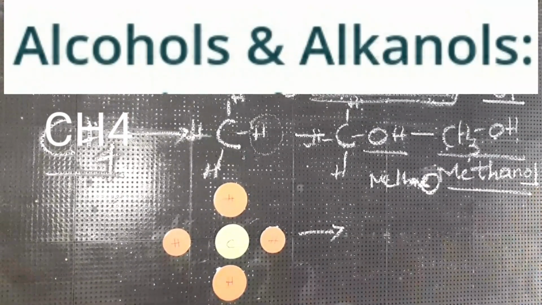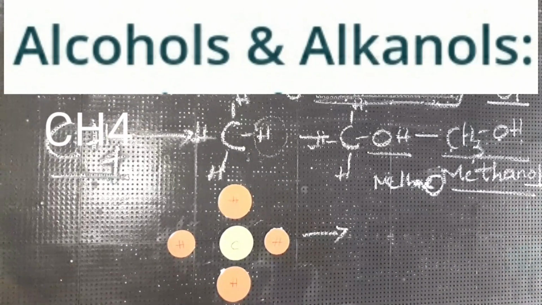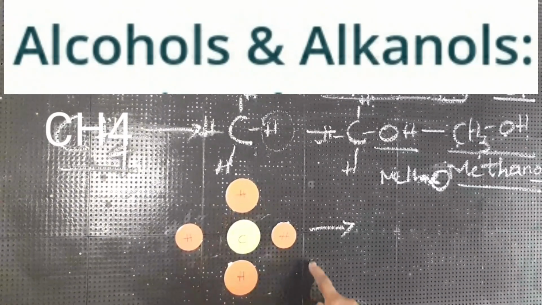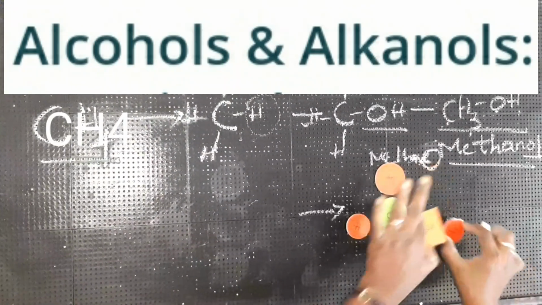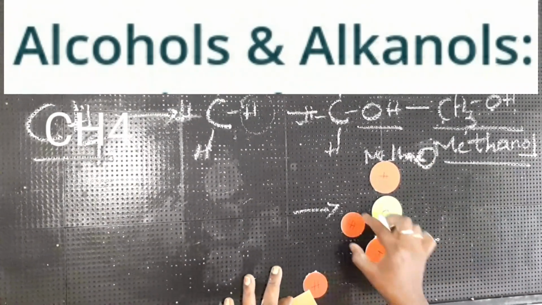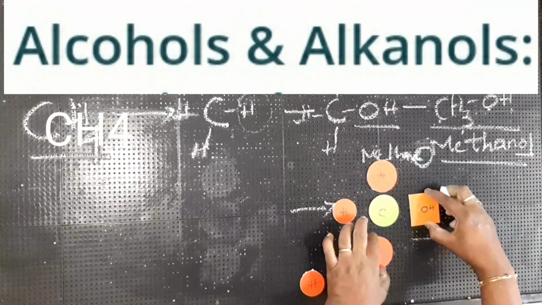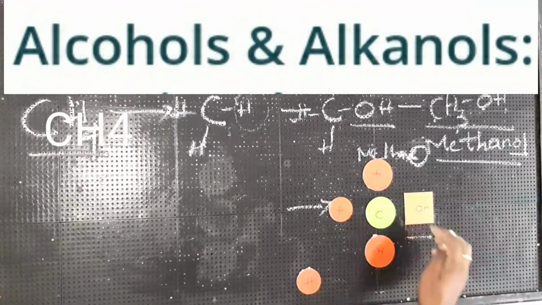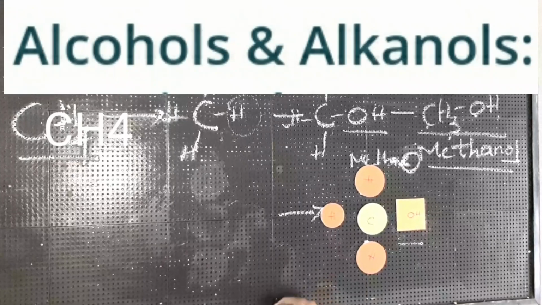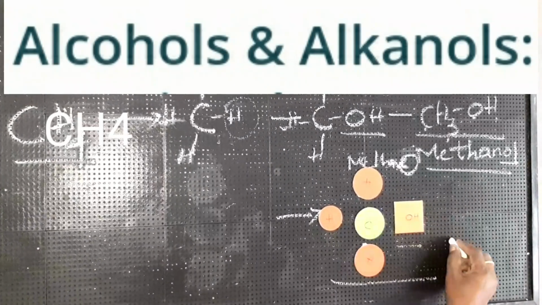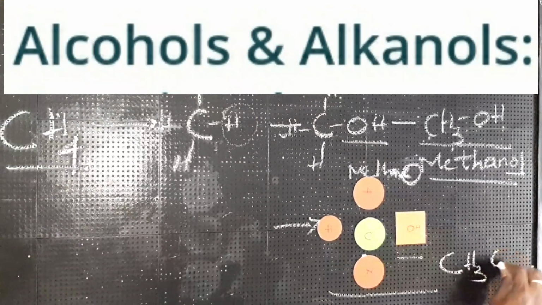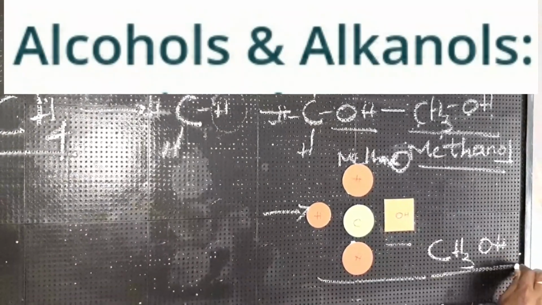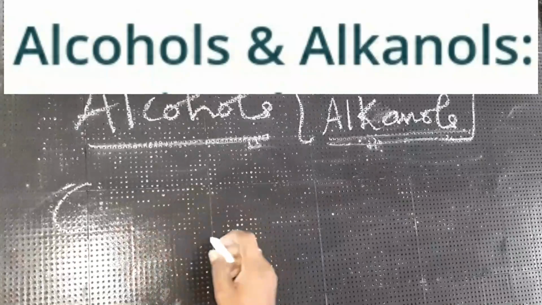Now we shall learn with a model, children. See, this is the structure of carbon. Carbon has 4 hydrogen atoms. This hydrogen is replaced with an OH group. Then we call this methanol. See, how many atoms of hydrogen? 3, and you have OH. This is called methanol. We shall take one more example for alcohols, children.